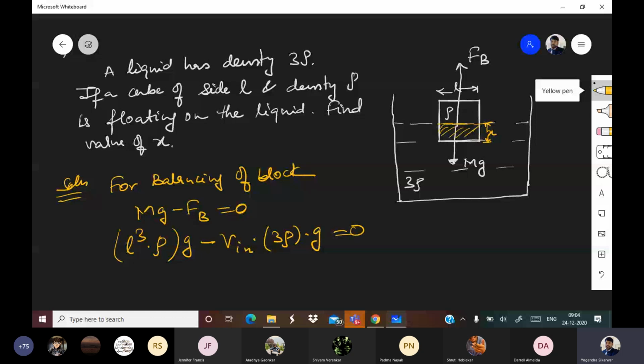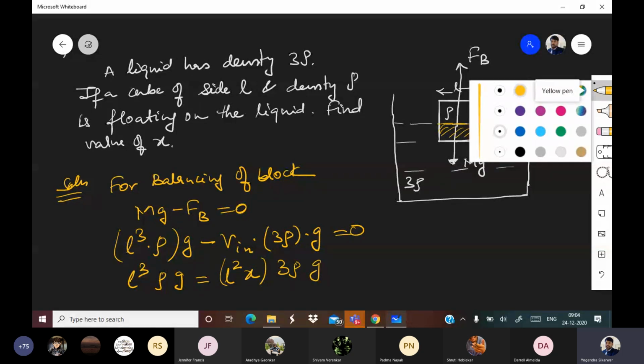So L cube into rho into G should equal, now pay attention, the base of this will be L square. So volume inside will be L square into X, into 3 rho into G.